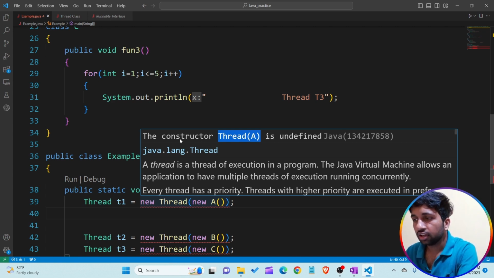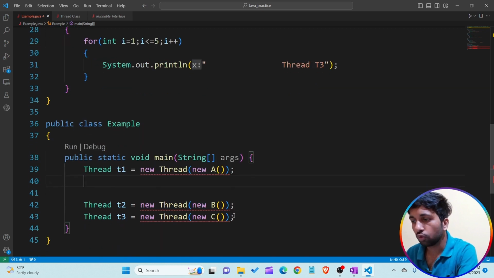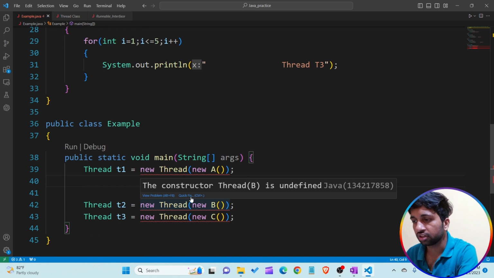It says the constructor of Thread(A) is undefined, meaning in the thread class there is no constructor that contains the object of class A. If I hover on the second constructor, the constructor Thread(B) is undefined.